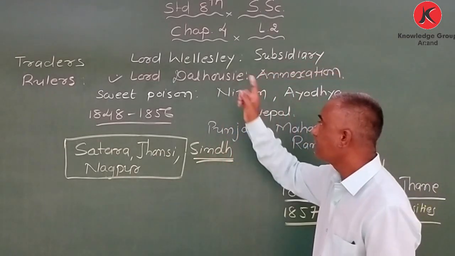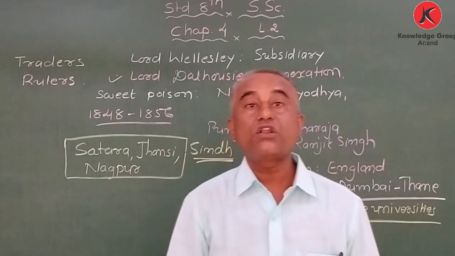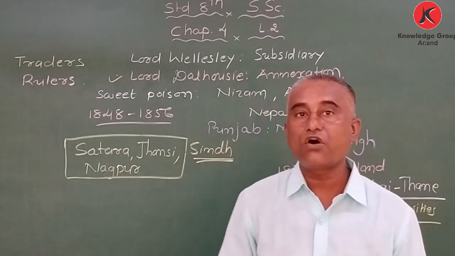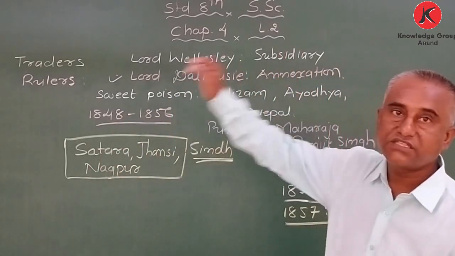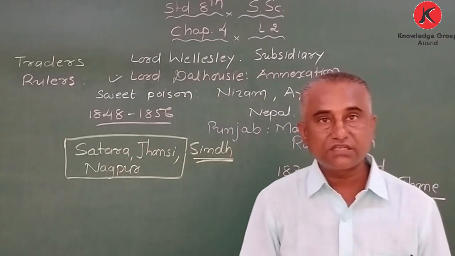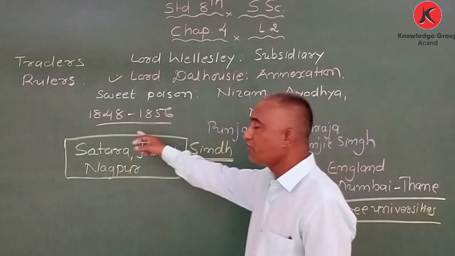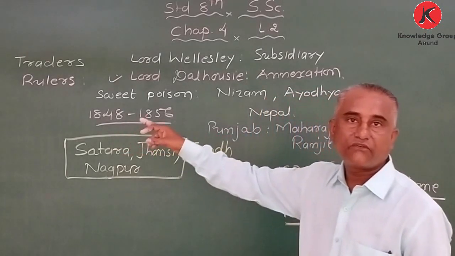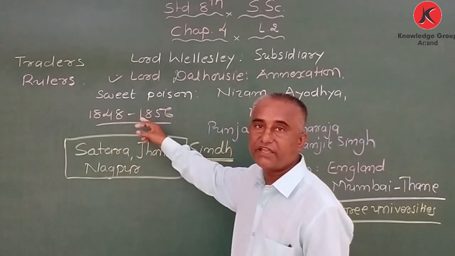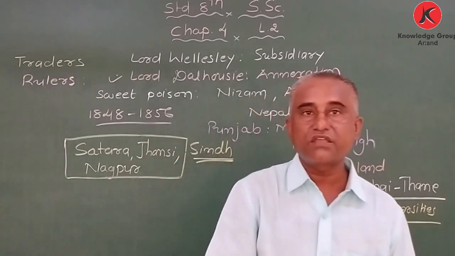Got it? What is another name of the annexation policy? That is called Khalsa. And what is another name of the subsidiary alliance policy? It was also called sweet poison or slow poison. Got it? Now here again, during which time was Dalhousie here? Dalhousie was here from 1848 till 1856, meaning 8 years he stayed.